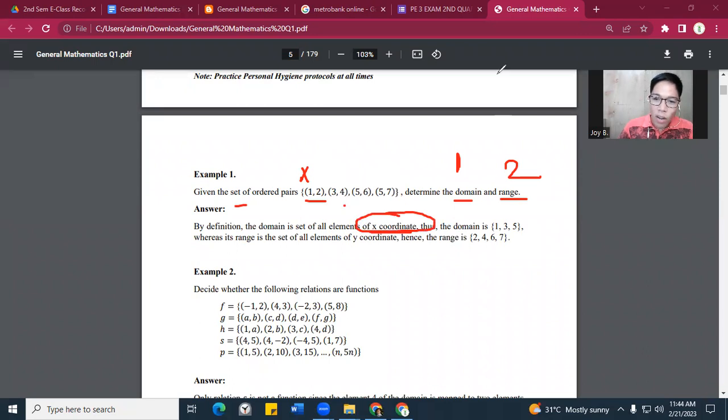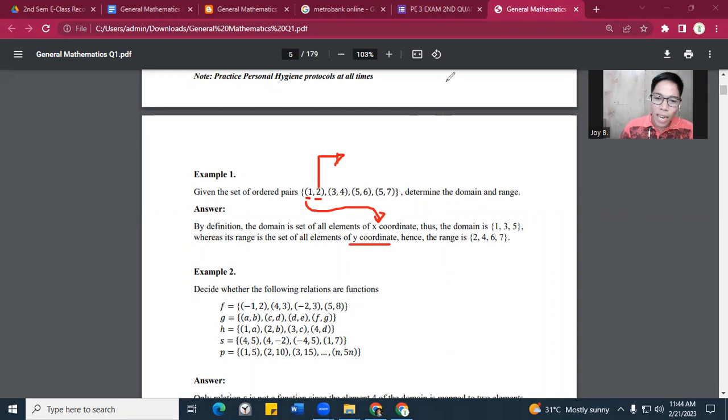Okay? So, what do we call the second entry? The second entry is called the range. Very good. So again, the 2 is our second entry. That's the range. So it means that since 1 is called the X coordinate, 2 is what we call the Y coordinate.